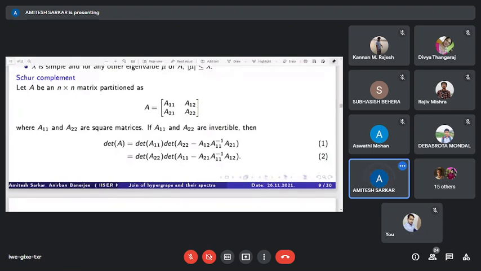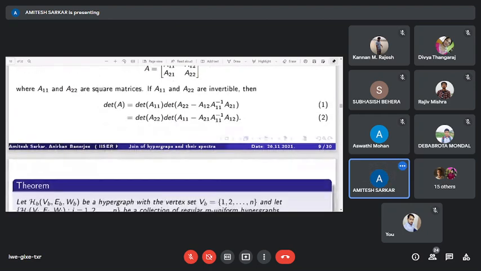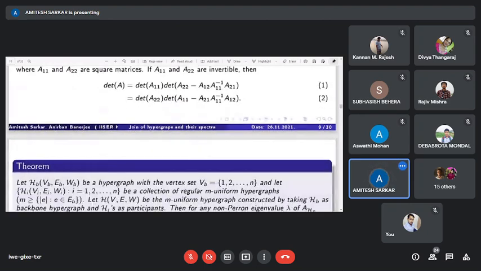For an n by n matrix A, which can be partitioned as A11, A12, A21, A22, where A11 and A22 are square matrices, if A11 and A22 are invertible, then we can find the determinant using this equation. Now we have a theorem.